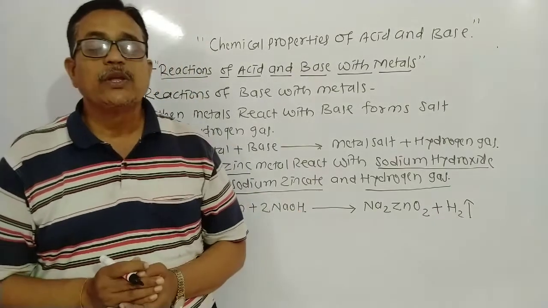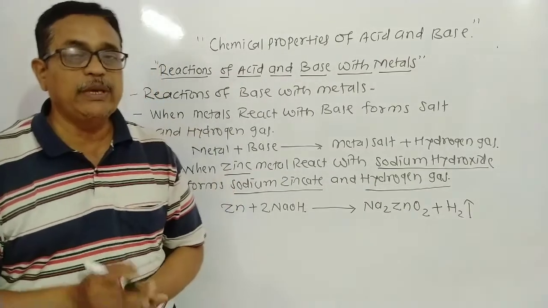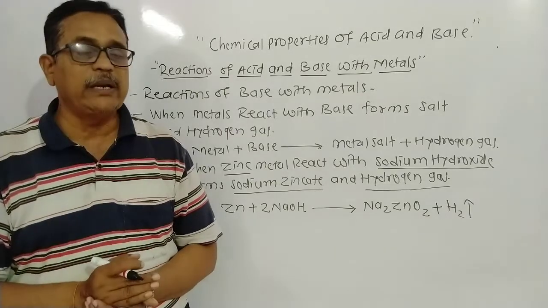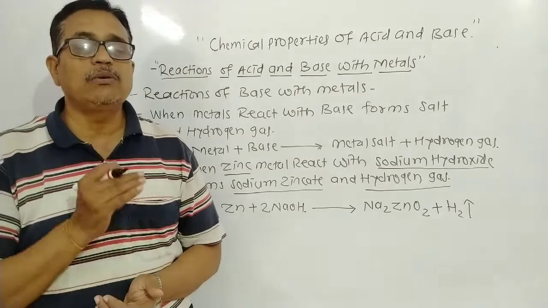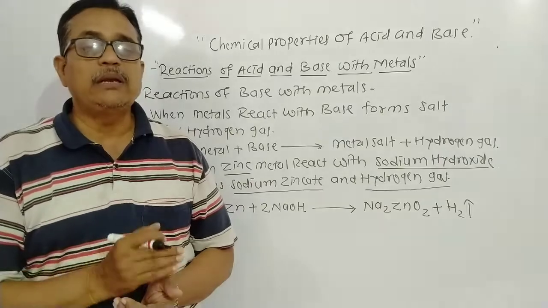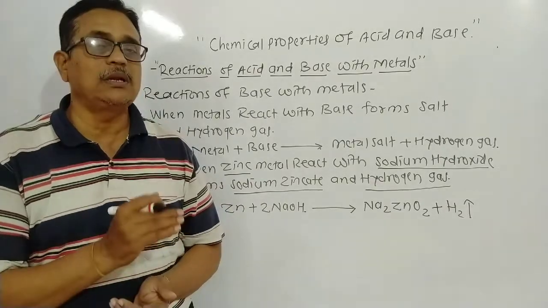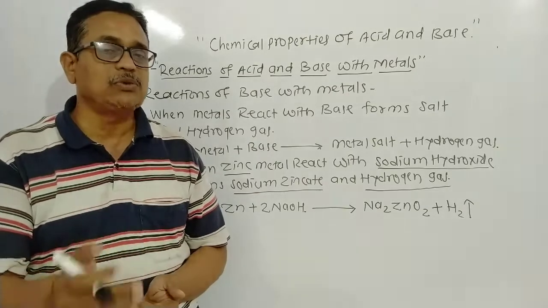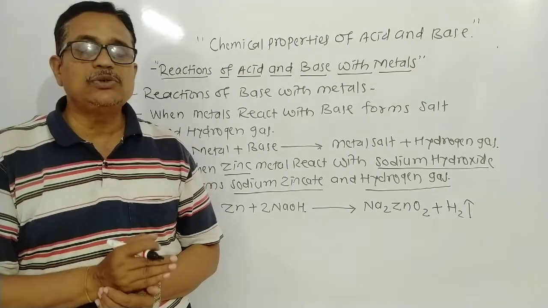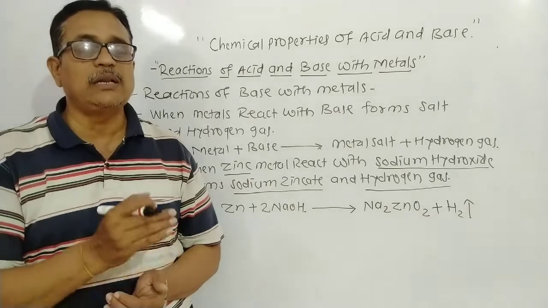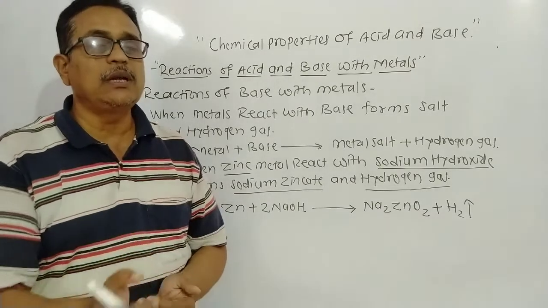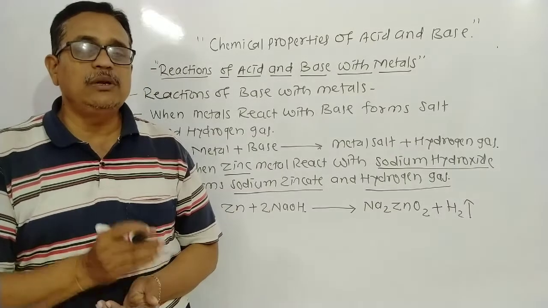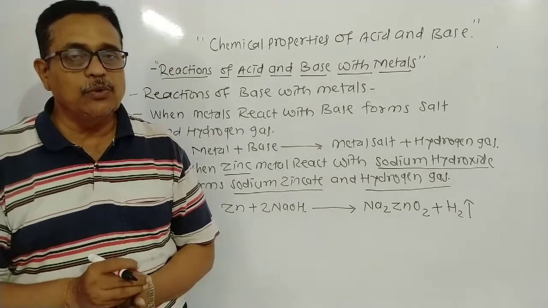Dear student, today we studied this chemical property, the reaction of acids and bases with metals. When a metal reacts with an acid, it forms a salt and hydrogen gas. A metal also reacts with a base and forms a salt and hydrogen gas. In short, acids and bases react with metals to form salt and hydrogen gas. You can write notes in your notebook.